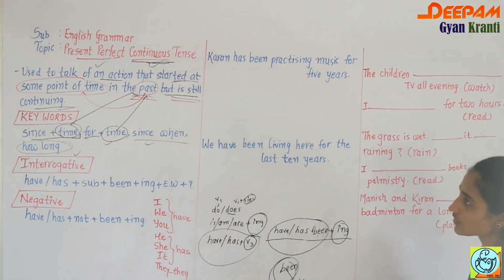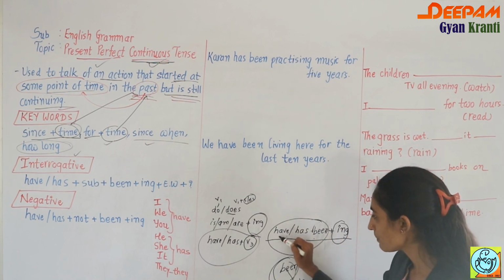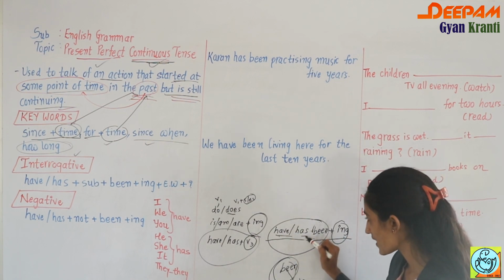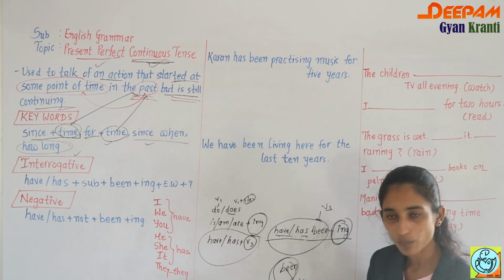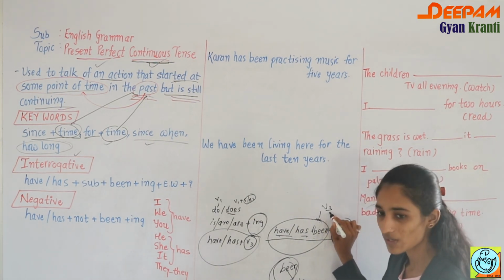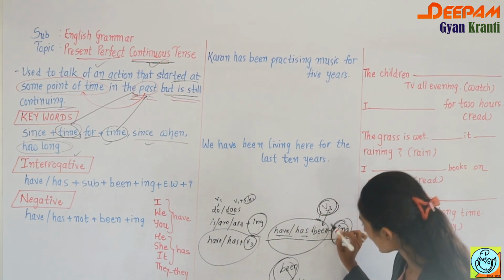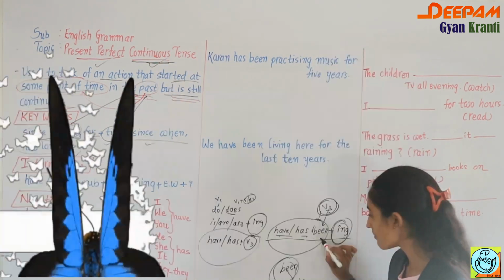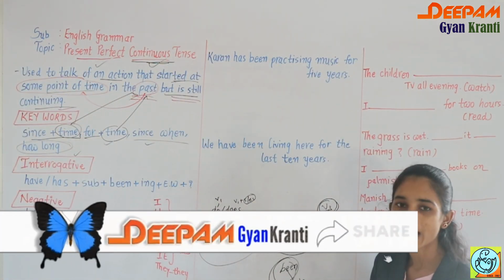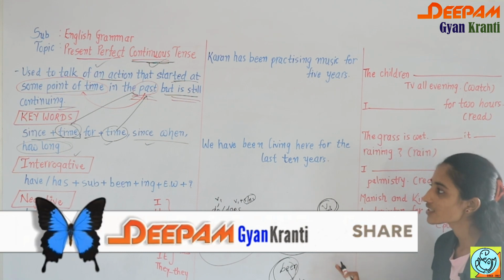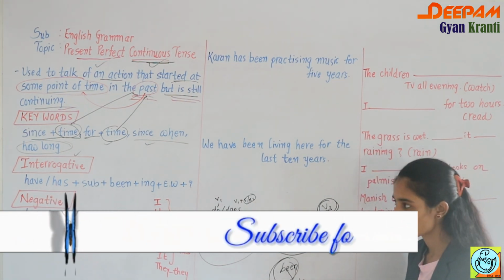So what is the sentence formation? Present perfect plus ing. Present perfect you know very well: have, has plus V3. But we have to put ing also, and we cannot put ing behind V3, so we have to change V3 of the verb to be into its V3 form, that is been. To be main form be and V3 tag, that is been, and then we have to put ing. So this is the sentence formation of present perfect continuous tense.